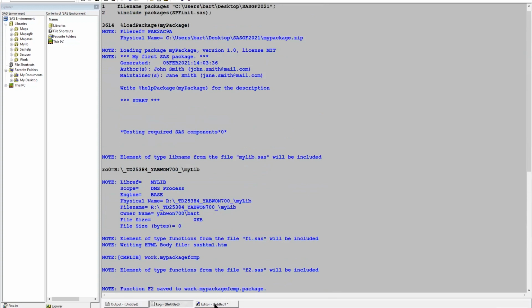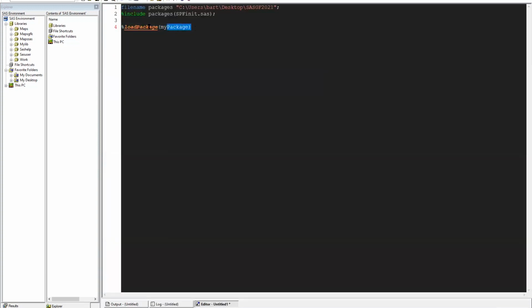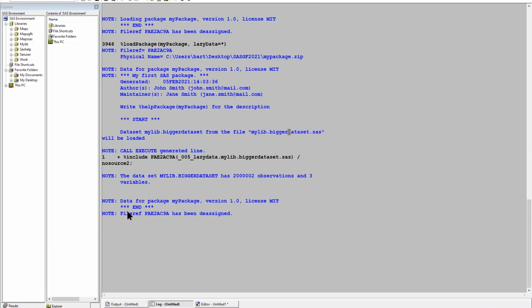And that's why we are going to load it into the session one more time, and just load everything which you have for the lazy data. You can see here in the log that there's information about loading the lazy data, and the dataset was created.